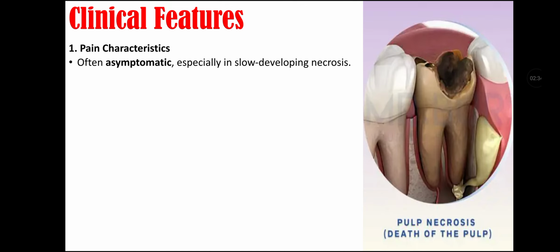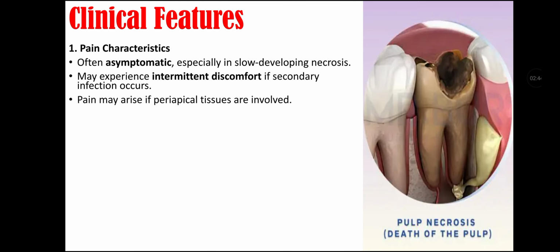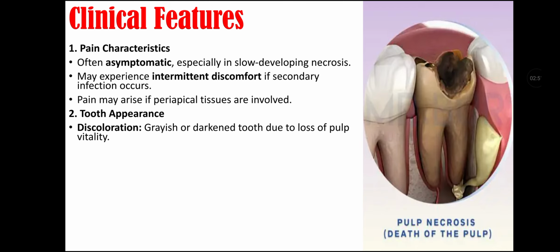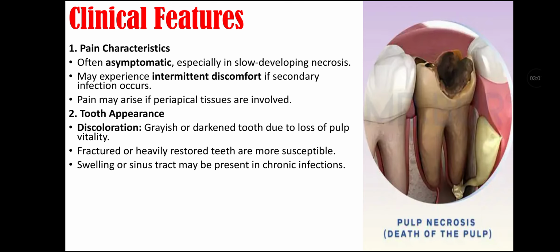First is pain characteristics. It is often asymptomatic, especially in slow developing necrosis. It may experience intermittent discomfort if secondary infection occurs. In this case, pain may arise if periapical tissues are involved. Second feature is tooth appearance that may include discoloration, that is grayish or darkened tooth due to loss of pulp vitality. Fractured or heavily restored teeth are more susceptible. Swelling or sinus tract may be present in chronic infections.